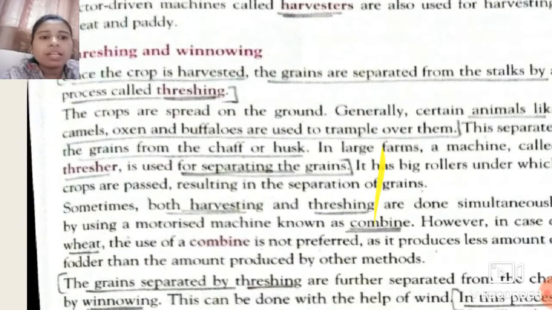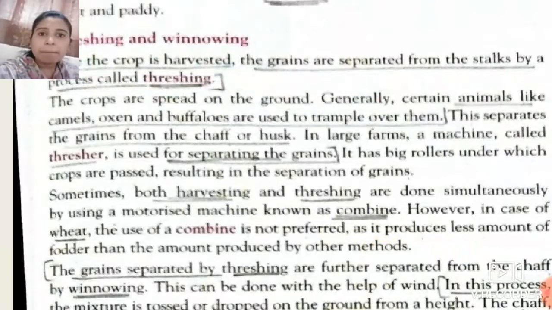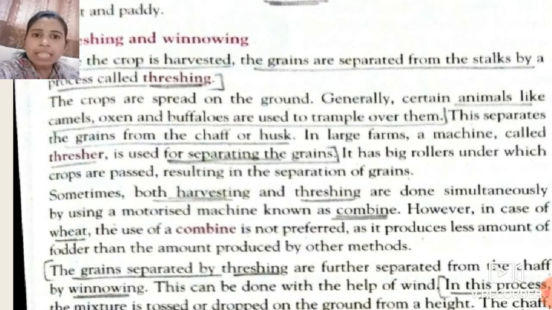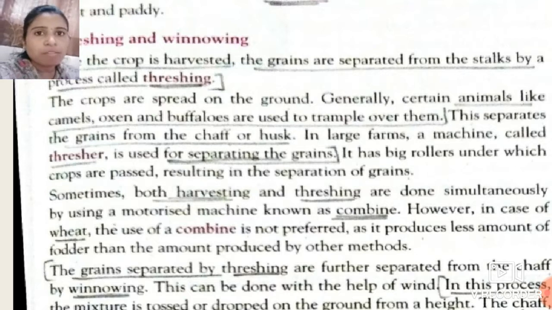However, see students here, in case of wheat, this combine machine is not used. Suppose we have the wheat crop, at that time we cannot use the combine machine for the harvesting and threshing of wheat. Why can we not use it? Because it produces a very small amount of fodder compared to the amount produced by the other methods.